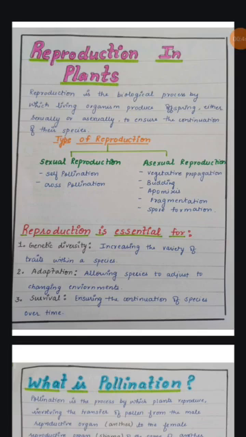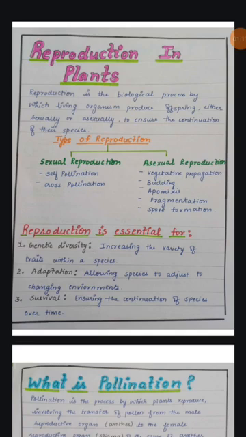Before starting that, we will discuss why reproduction is essential. The first point is genetic diversity. To increase the variety and number of species, reproduction is essential. Then, adaptation. What is adaptation?